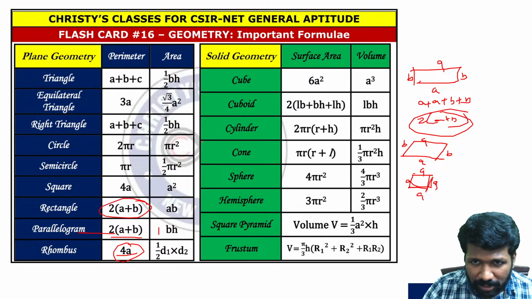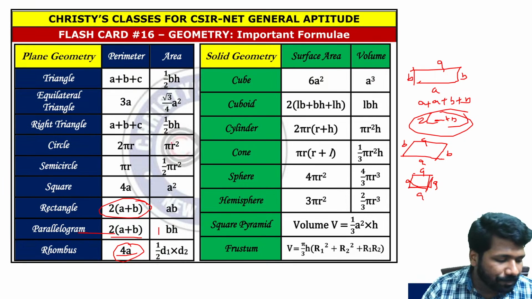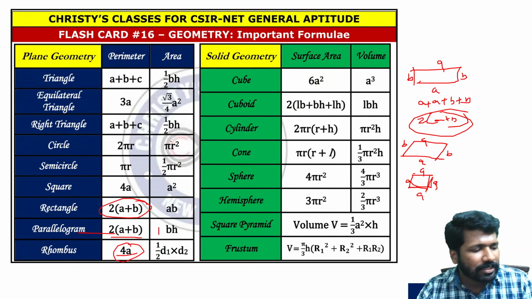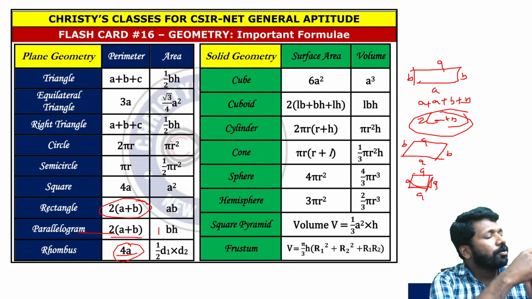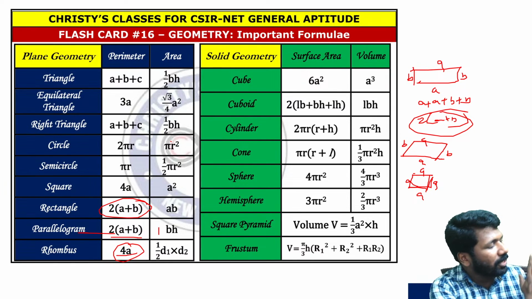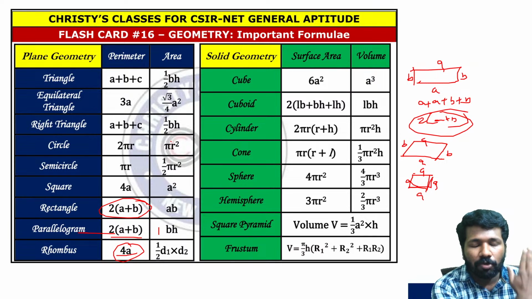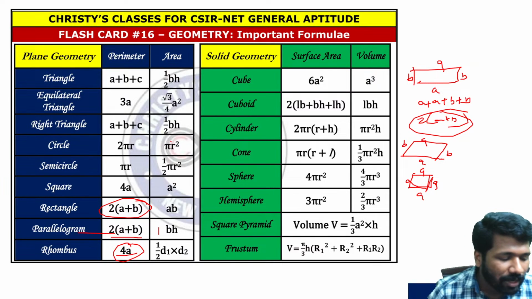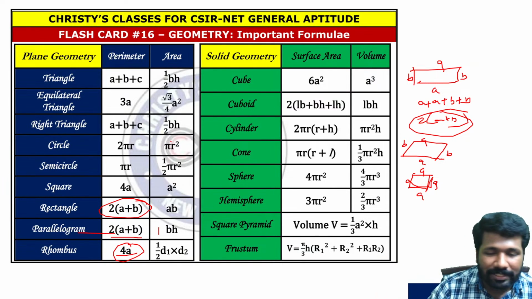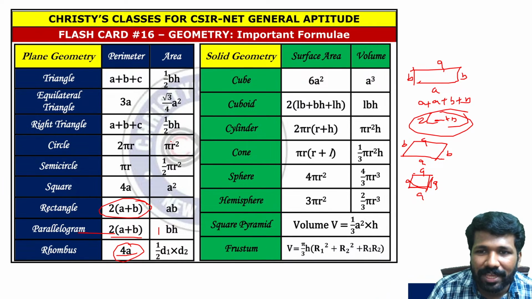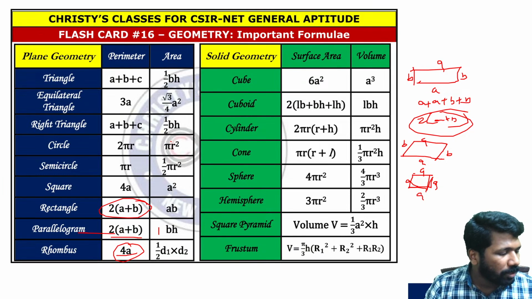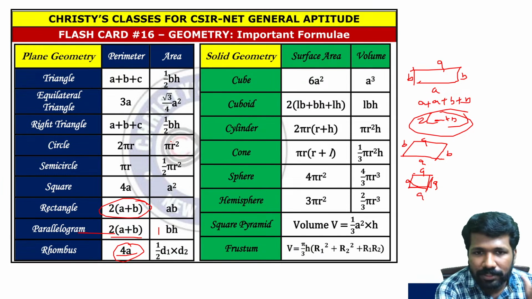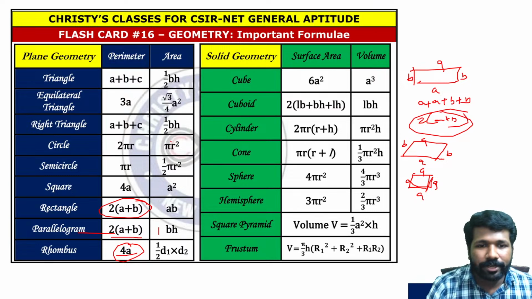Now that is perimeter. Now what about area? I was starting with the example of putting a band over my phone. What about putting a screen guard over my phone? How much area should the screen guard cover? We use the word area there. That is called area, surface area, because we need to put the screen guard over the surface, not all over it.